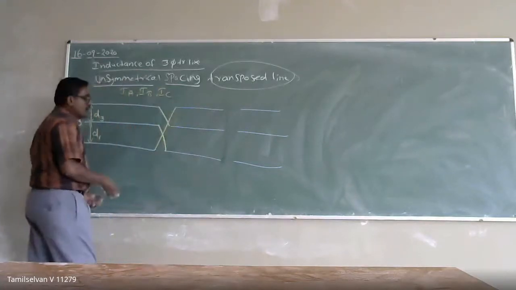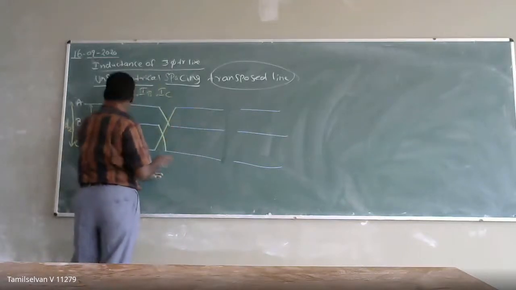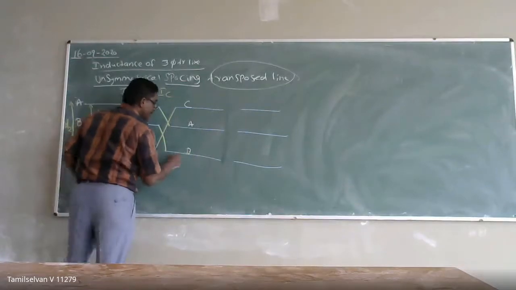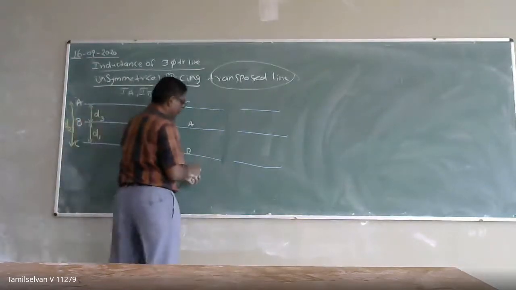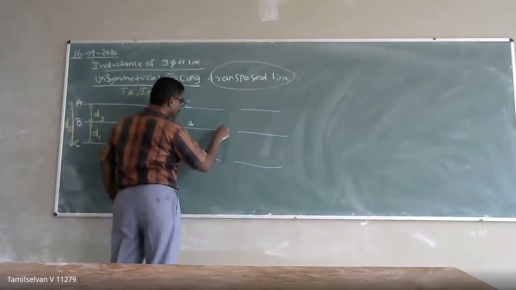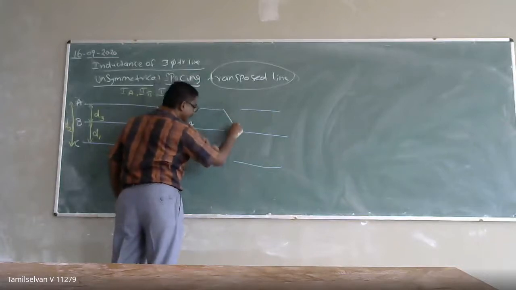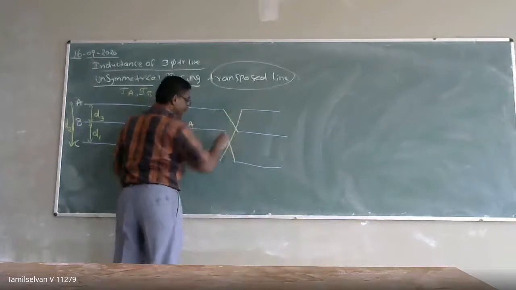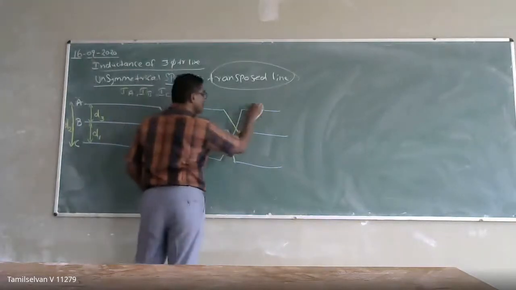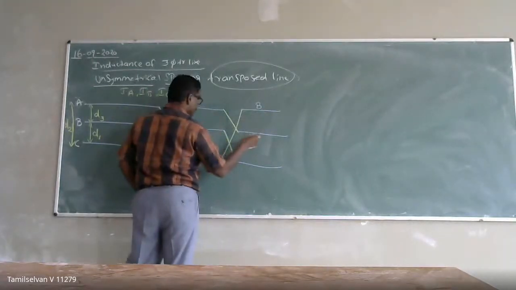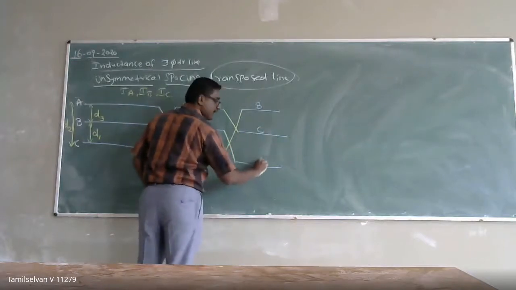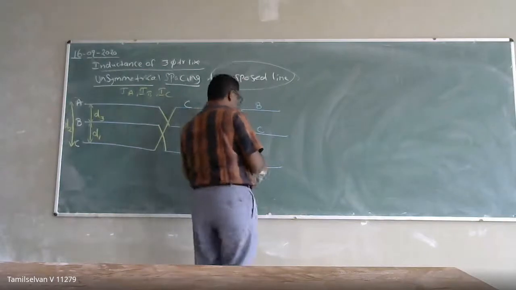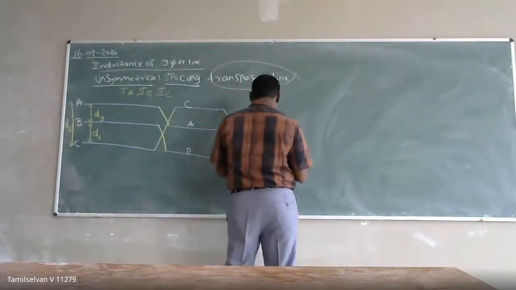So what will happen now? So this becomes C, A, B. Now I am transposing. At this position, this becomes B, C, A. At the next equal distance, if I change the position, so that becomes the next arrangement.